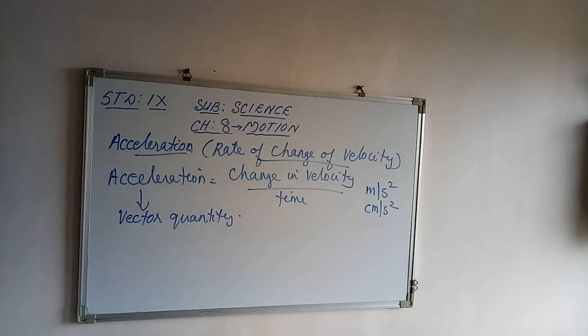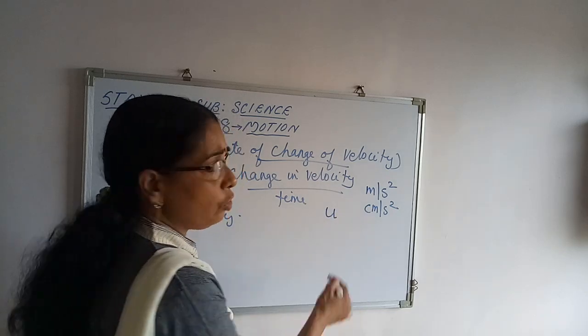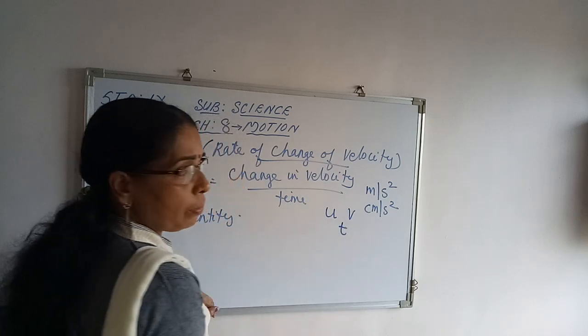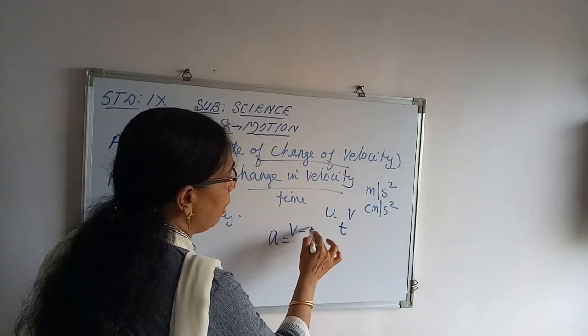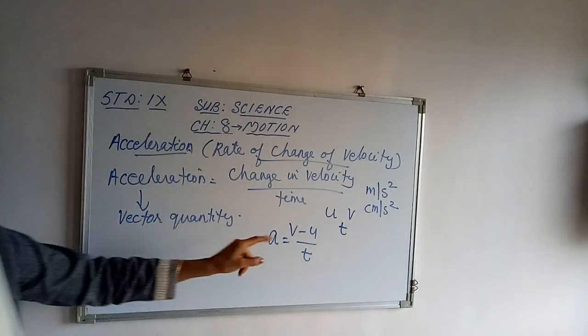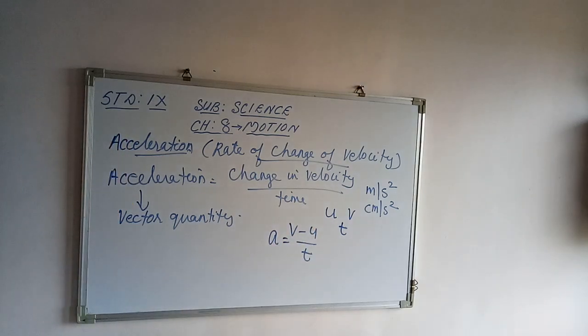And if the velocity of an object changes from, for example, initial value u to the final velocity v in a time t, then we can write acceleration a is equal to v minus u upon t. Change in velocity, that is final velocity minus initial velocity, upon time.